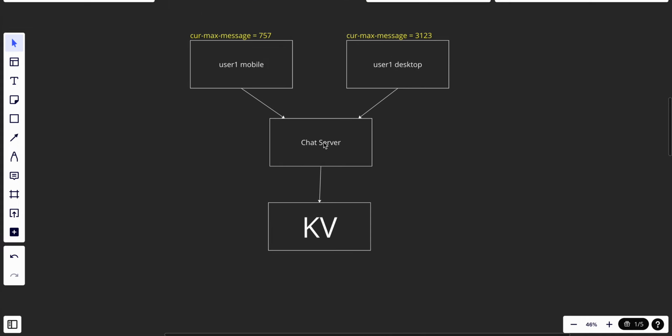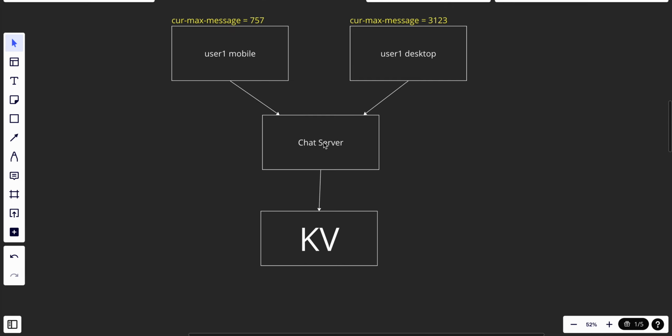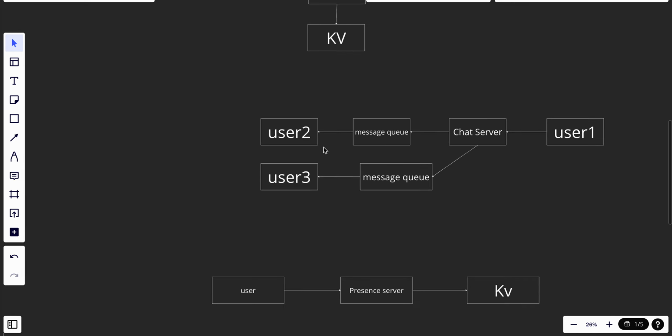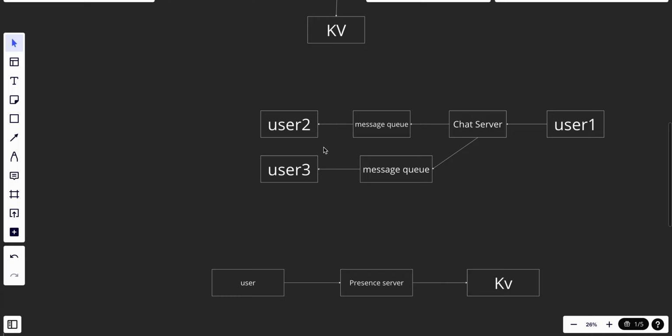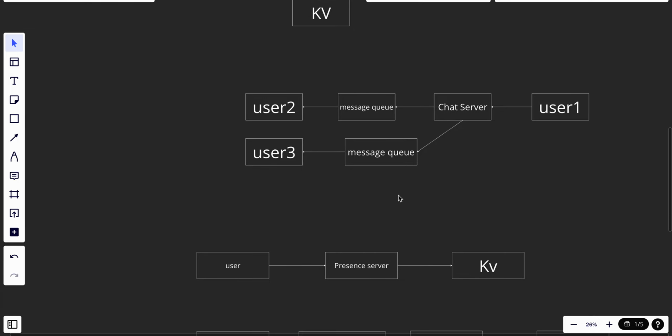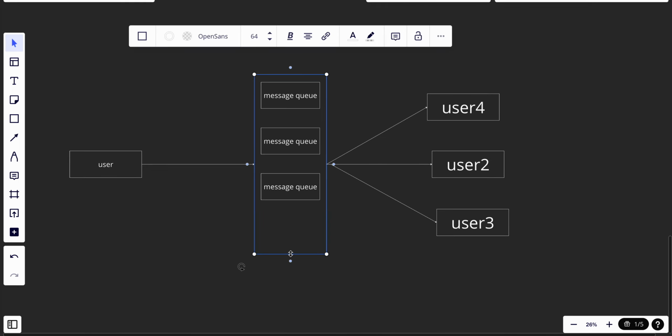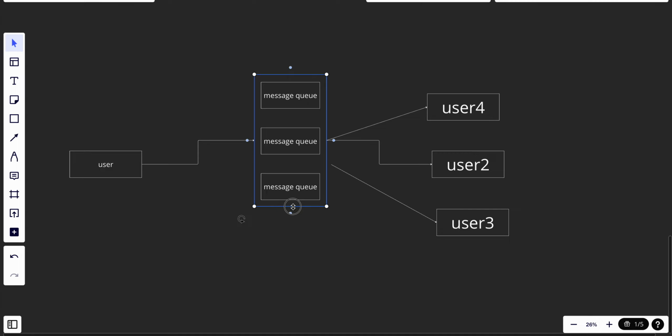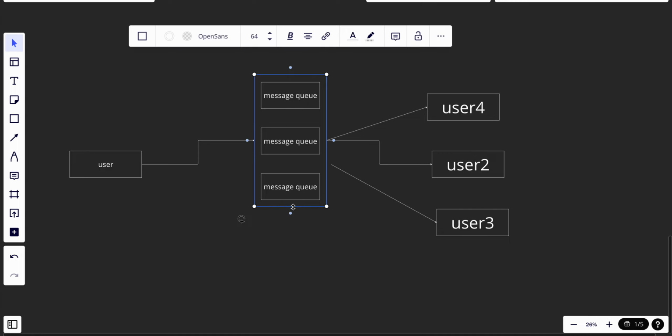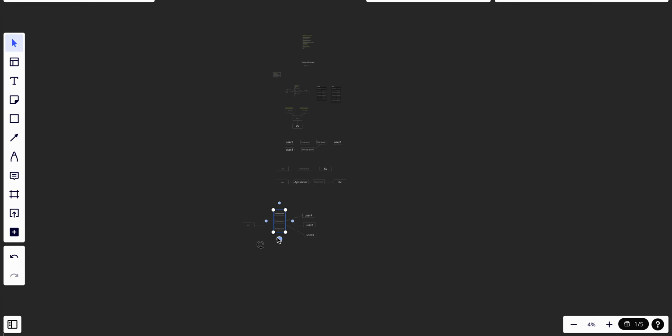And after that, we talked about how we can support multiple devices. And after that, we talked about how we can support the online and offline status. And in the end, we talk about how we can handle the connection and disconnection problem. So I guess it was a long video.